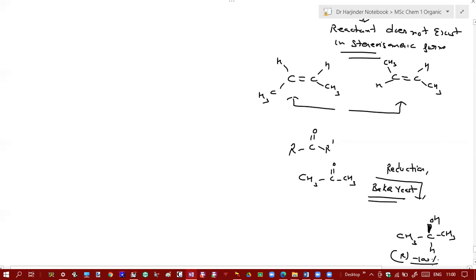You get only one stereoisomeric alcohol when you do reduction with Baker's yeast.